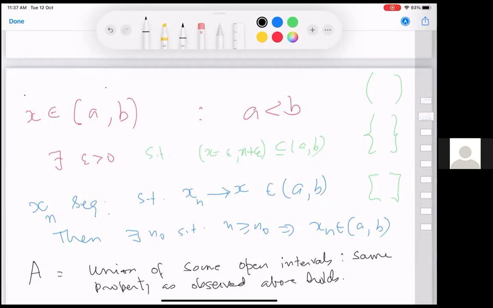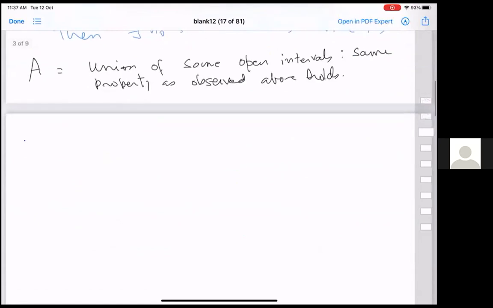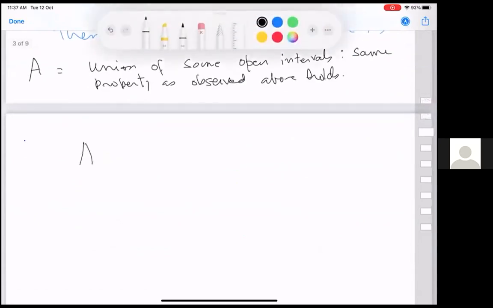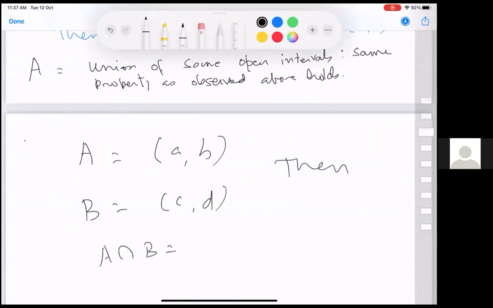Can you repeat once again? Think about it. You take two intervals, open A to B, and open C to D. Otherwise, A intersection B itself is an open interval.